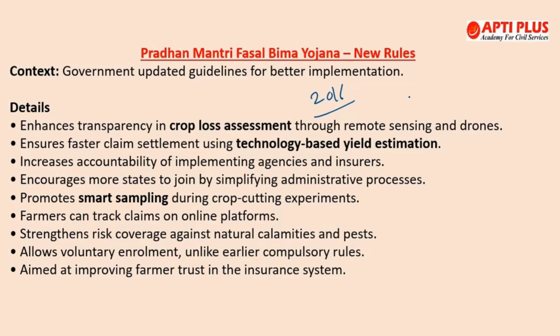Okay, so the maximum premium is for Kharif food and oilseeds, 2% of the crop value. This the farmer needs to pay. 1.5% for Rabi food and oilseeds, and for commercial and horticultural crops, 5% of the crop value.